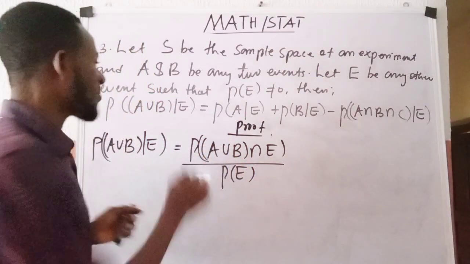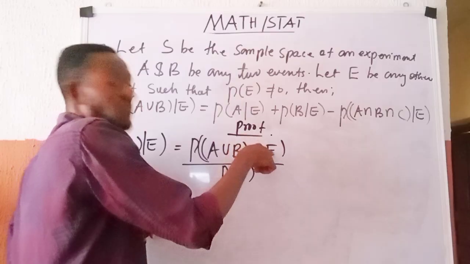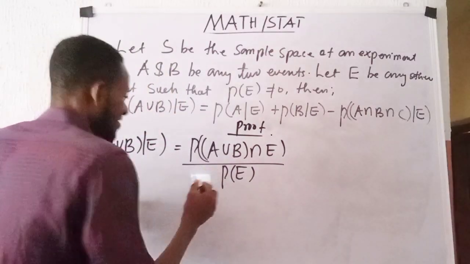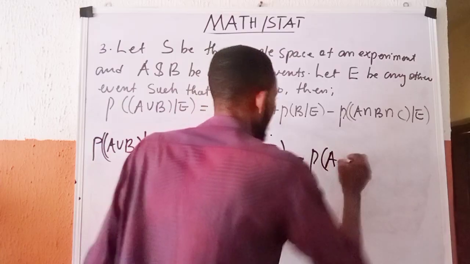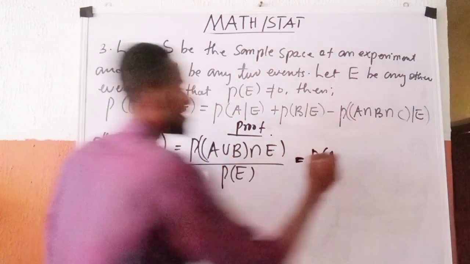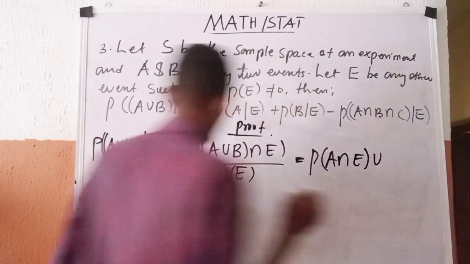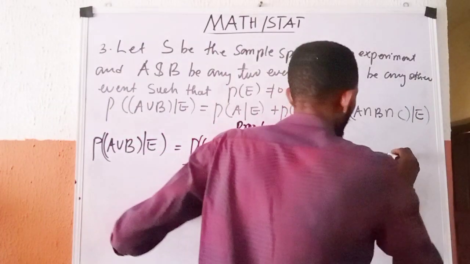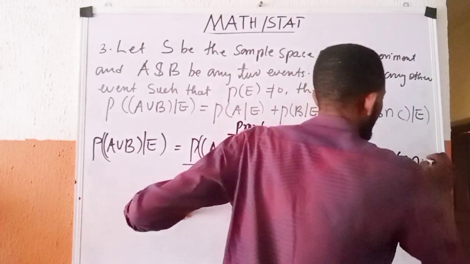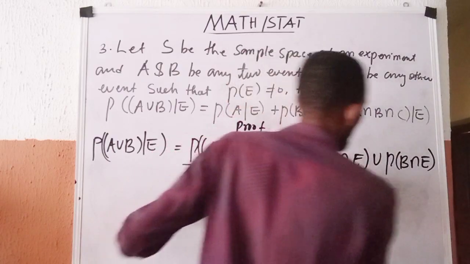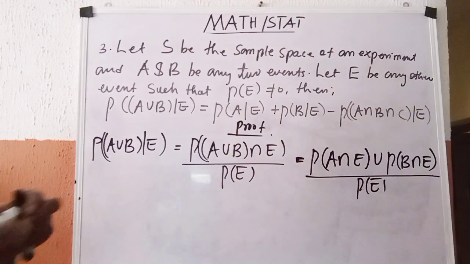That property says that any time you have probability of A union B intersection E, it can be written as the probability of A intersection E, close it, union, B intersection E, close it, then all over P of E.